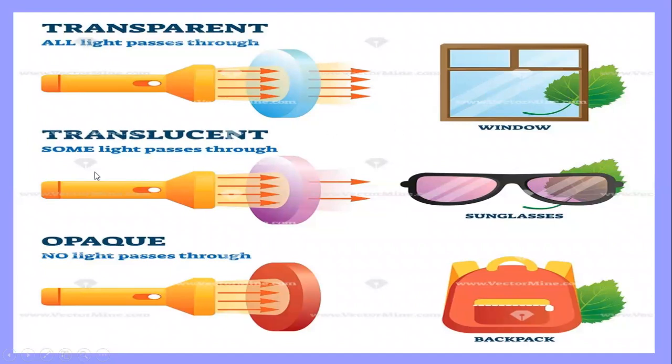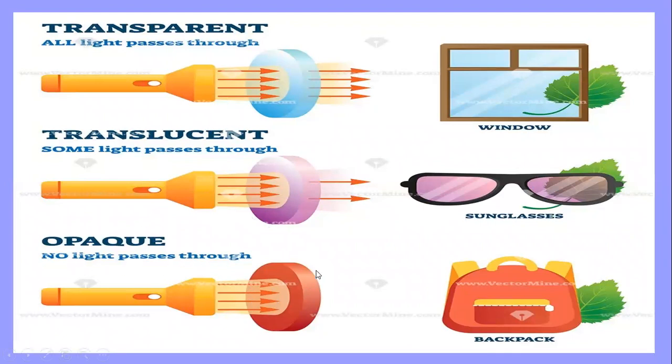What is translucent? Some light passes through, a partial light, a little part of the light. 1, 2, 3, 4 arrows, but what comes out? Only 2 arrows. It means it stops some part of the light, like sunglasses, the tissue paper, or tinted glasses. Now, opaque: no light passes through.